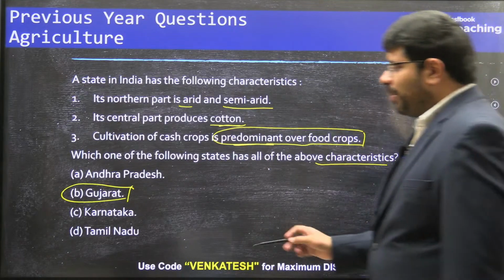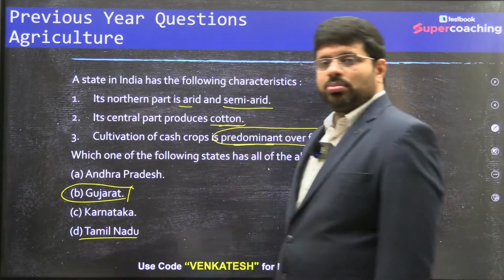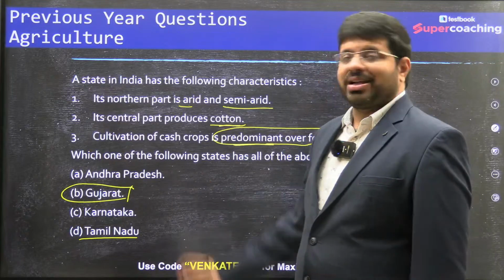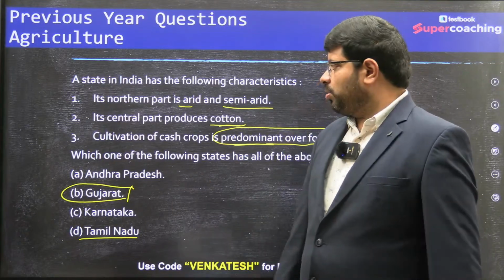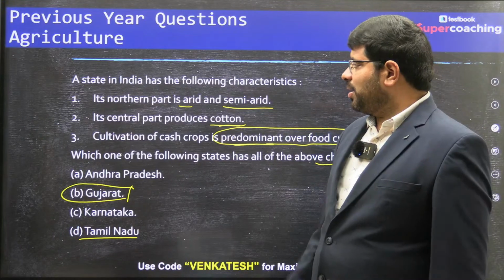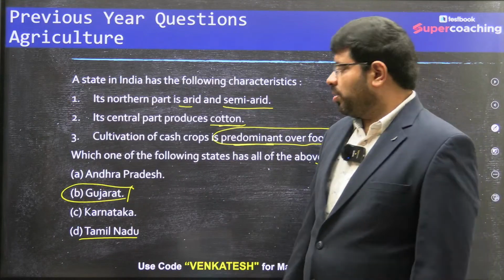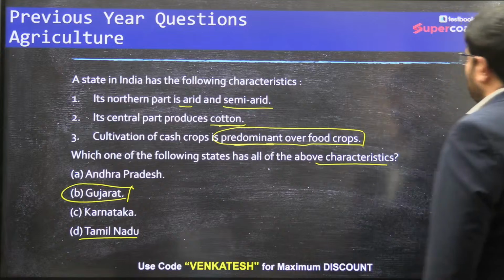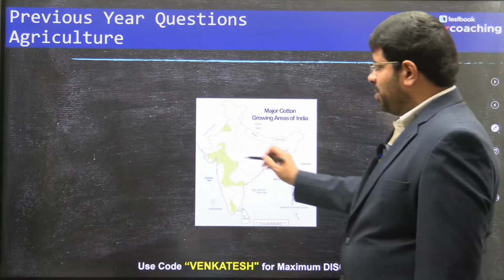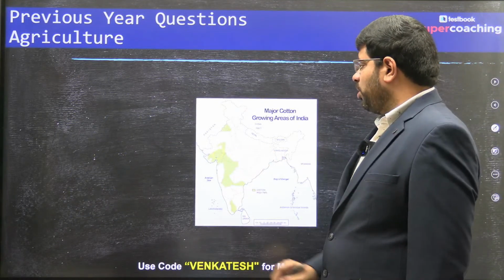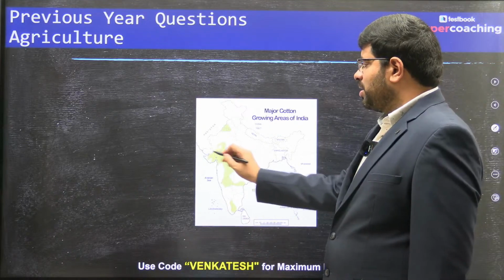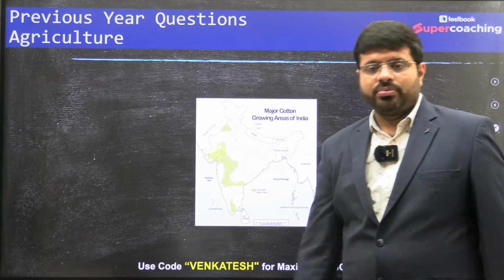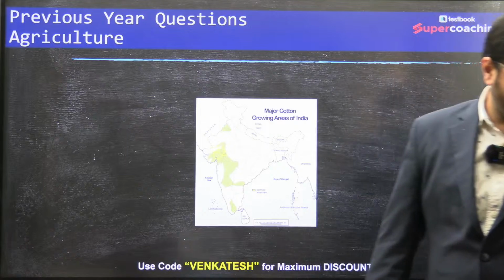Whereas if you go to Tamil Nadu, rice is dominant, Andhra Pradesh rice is dominant, food crop, and that is the major variation. So you can see here, this is the area with a decent amount of cotton, and also it is a very dry area. So it is about Gujarat.